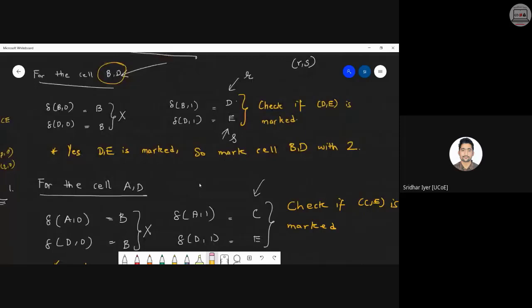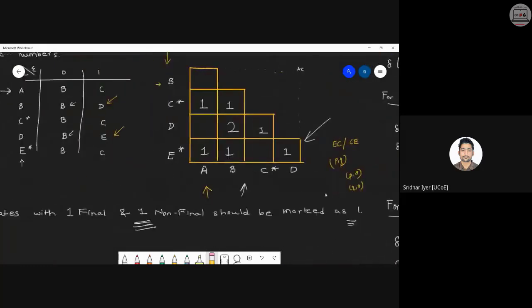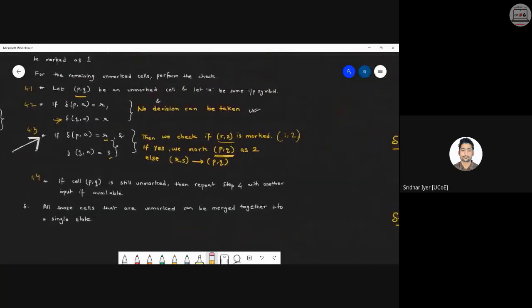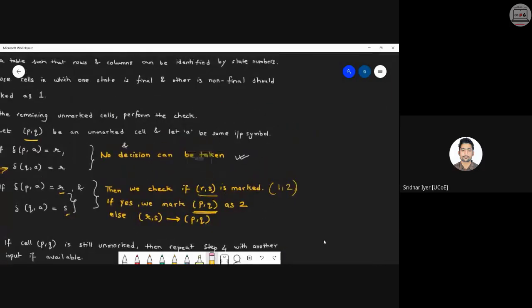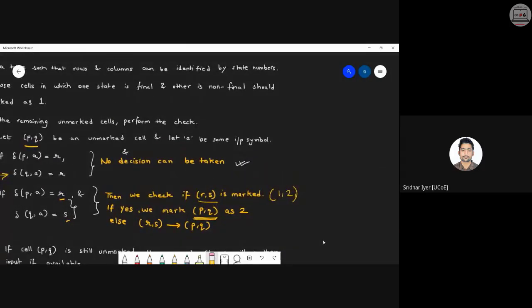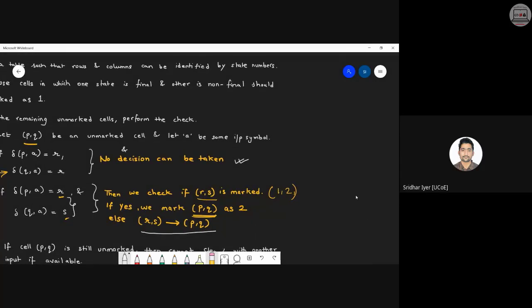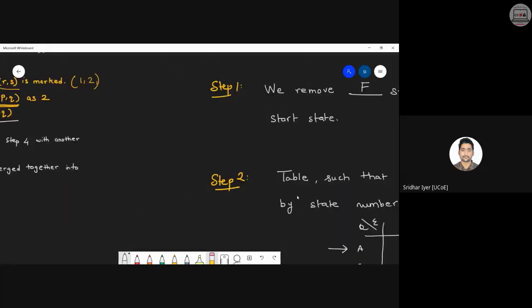We are going step by step. In the previous case, we saw that DE, that is R comma S, was marked. So we marked P comma Q with 2. But in this case, as we can see, R comma S is still unmarked. Then what has to be done? Any ideas? You can simply go back to your algorithm and check your step number 4.3 once again. It is mentioning that if R comma S is marked, then we mark P comma Q as 2. Else, we have to list it together. That is, R comma S produces P comma Q. You can write it like this. It simply means we can merge R comma S and P comma Q together.